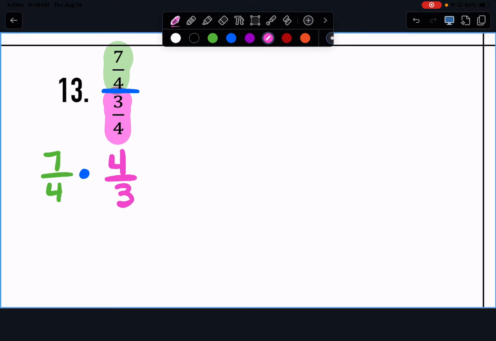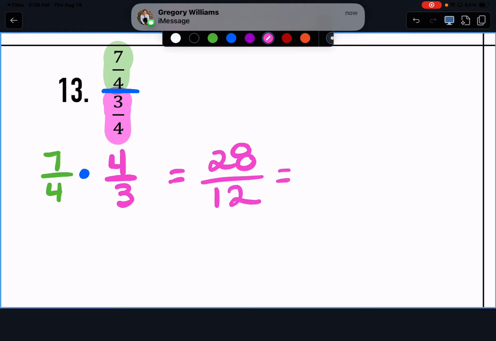What is the mathematical term for us flipping a fraction? Starts with an R. Reciprocal. So whenever you have to divide by a fraction, you need to multiply by the reciprocal. Keep, change, flip. Now we just go straight across. 7 times 4 is? 28. 4 times 3 is? And can I simplify that? What can I take out of both 28 and 12? So what is 28 divided by 4? What is 12 divided by 4? Perfect.